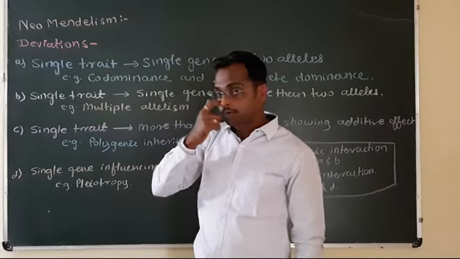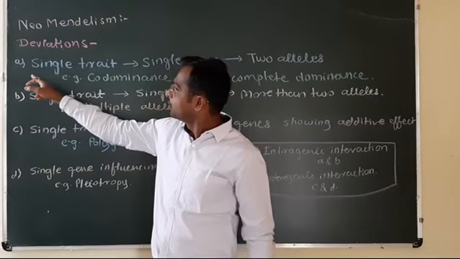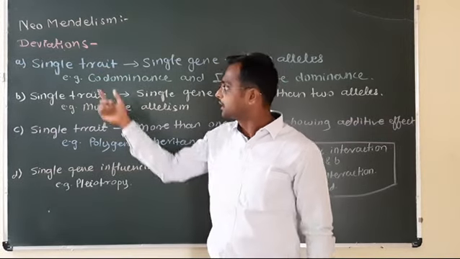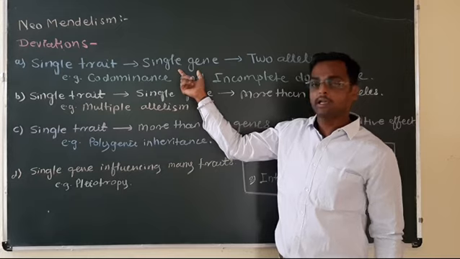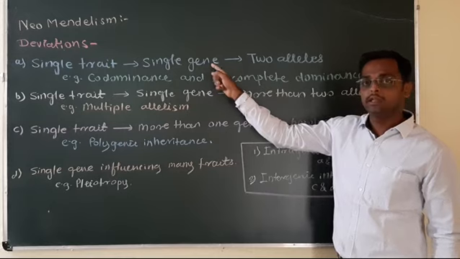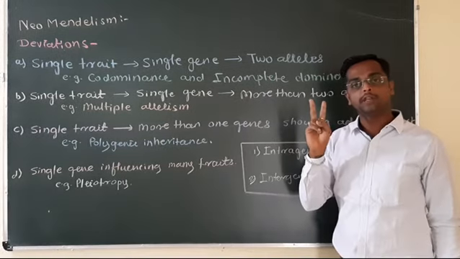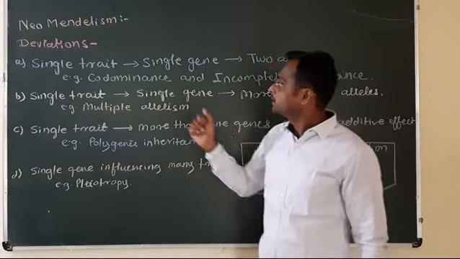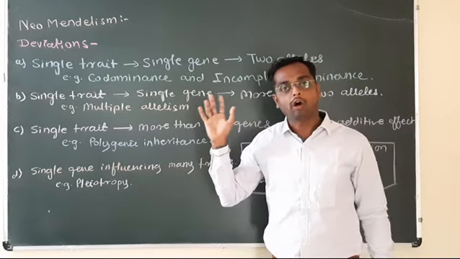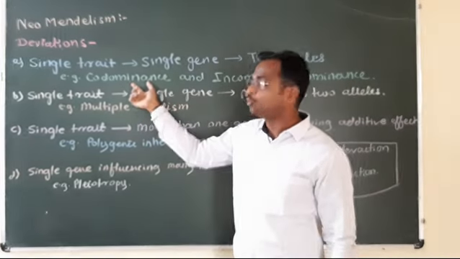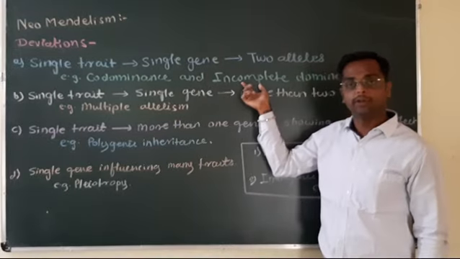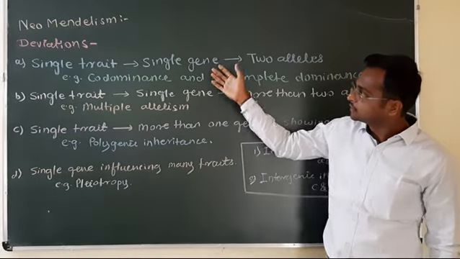Some deviations are given here. The first deviation is single trait. Trait means character, single trait which is controlled by a single gene, and this single gene having two alleles, but the expression is like codominance and incomplete dominance. Here the law of dominance is not proved. Law of dominance is not applicable in codominance and incomplete dominance. So this is one type of deviation.